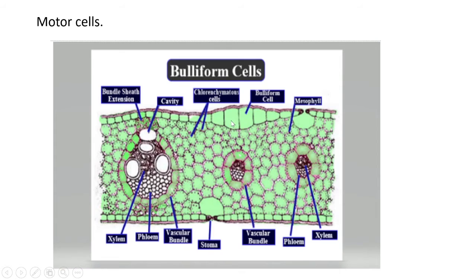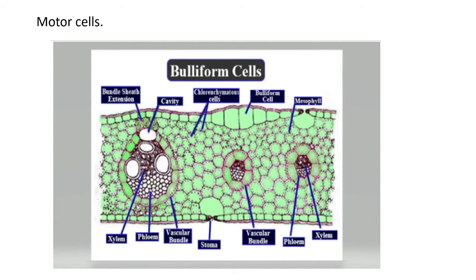But during desiccation or drought condition, they lose their shape and supply that water for physiological activities. The process of curling of the leaf helps to decrease water loss due to evaporation.